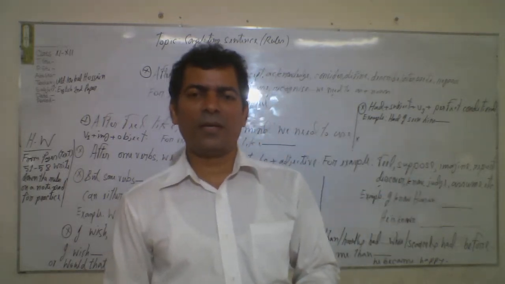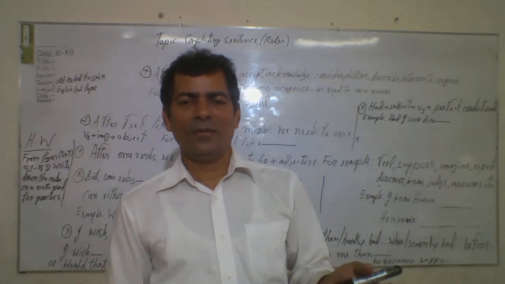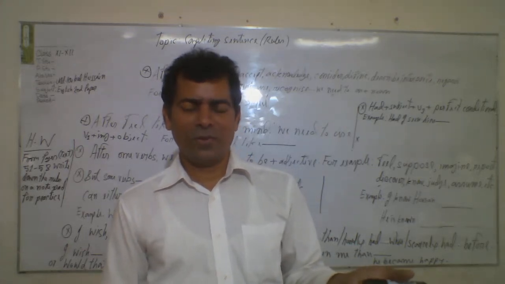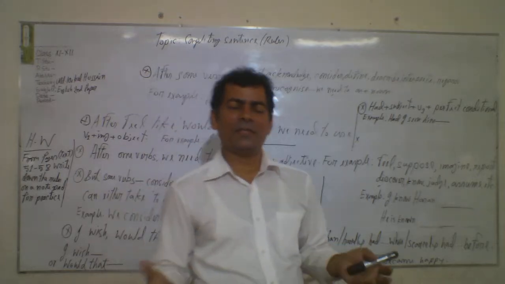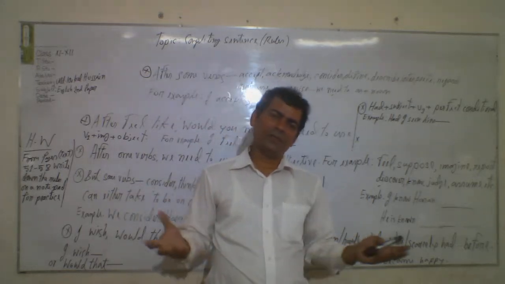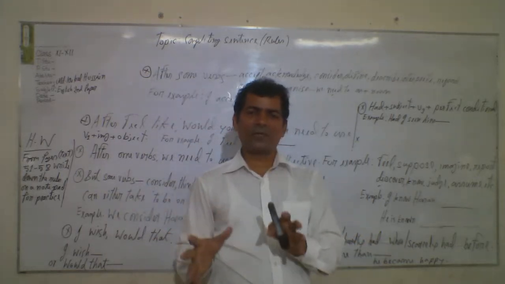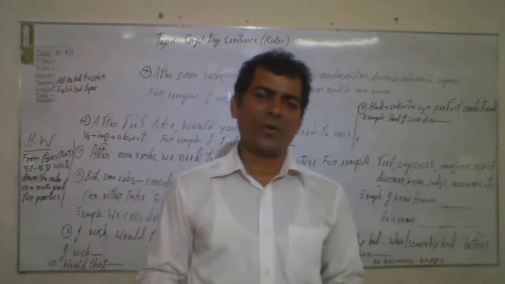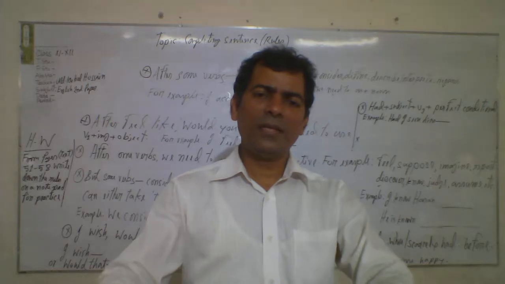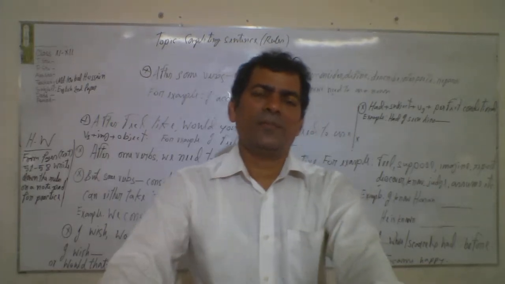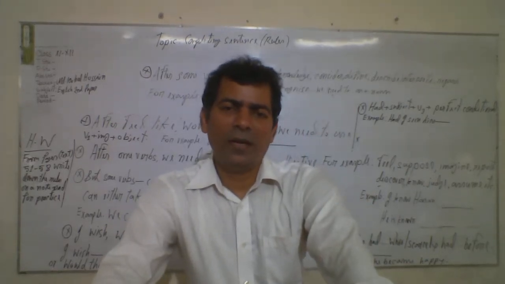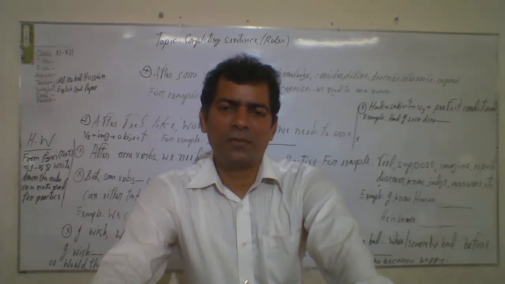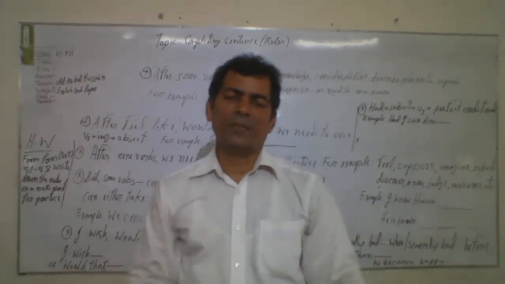Generally, we know that after he, we need to use was, but since it is an unreal past, we need to use were, because the action actually doesn't take place here. Just to think, imagine. In that way, there are certain rules that you need to learn, and if you learn these rules, I think you'll understand how to complete sentences.